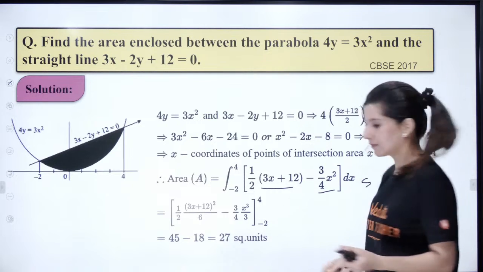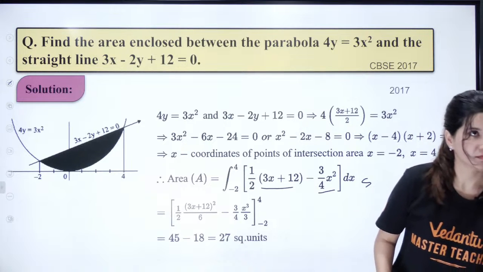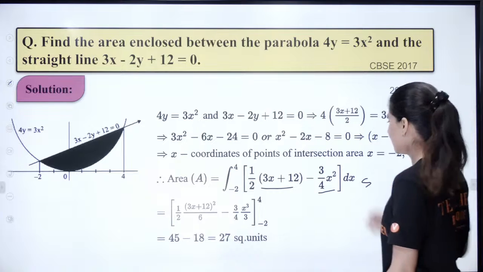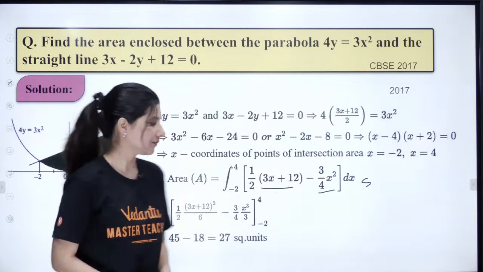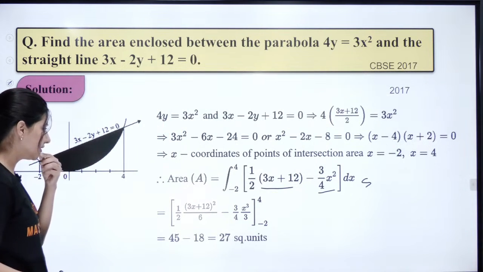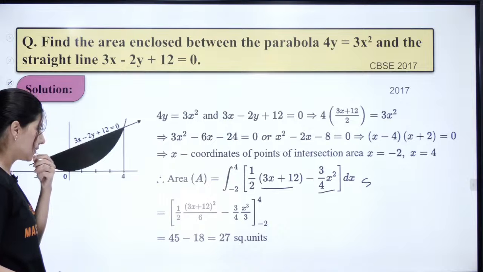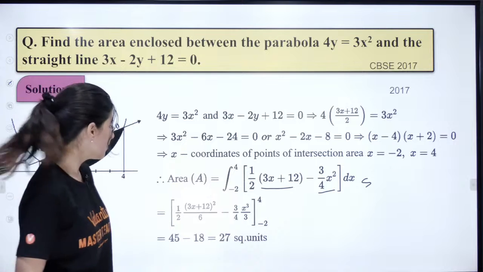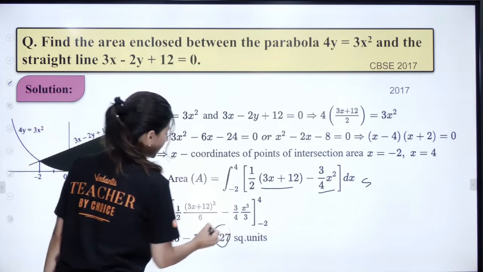All right. Is it fine? Okay, so 27 square units will be your correct answer.